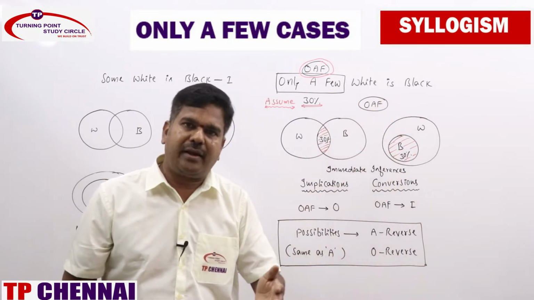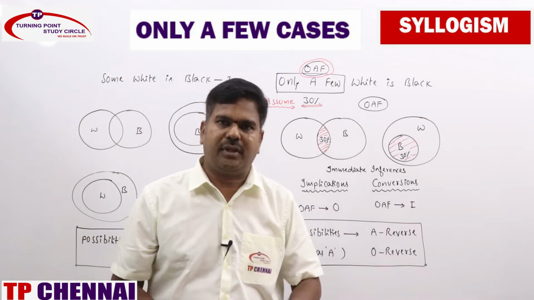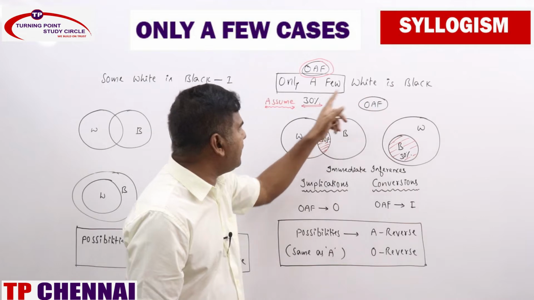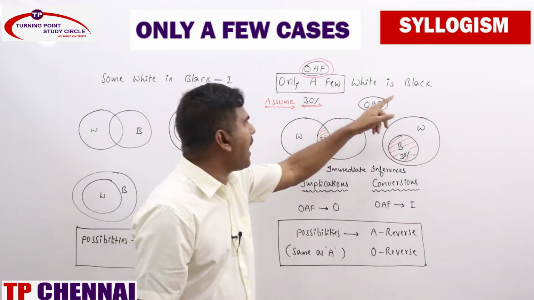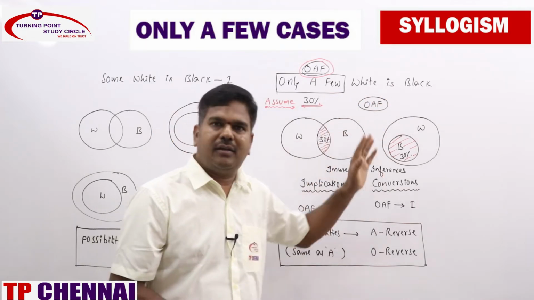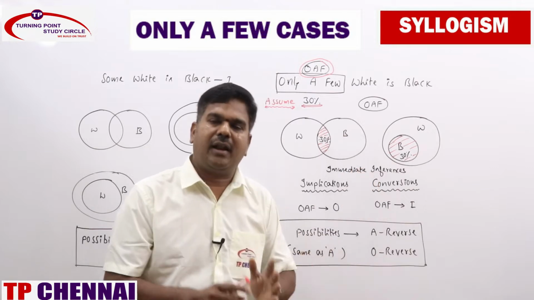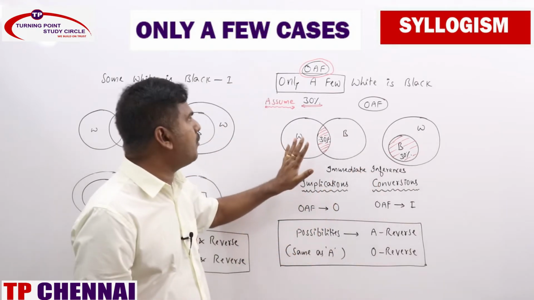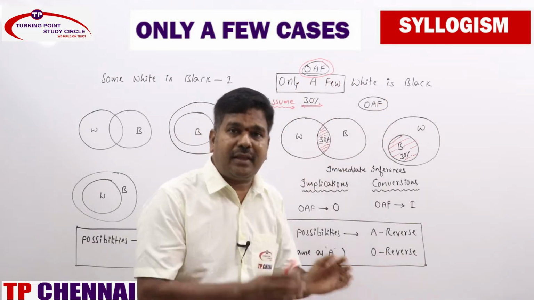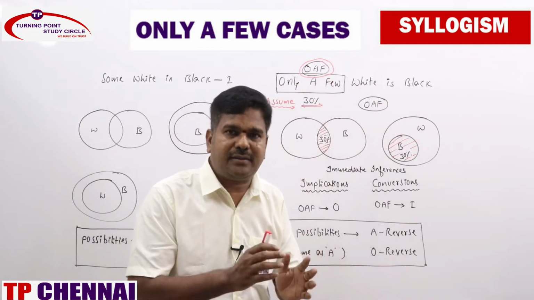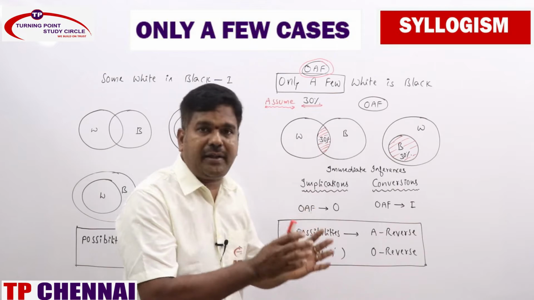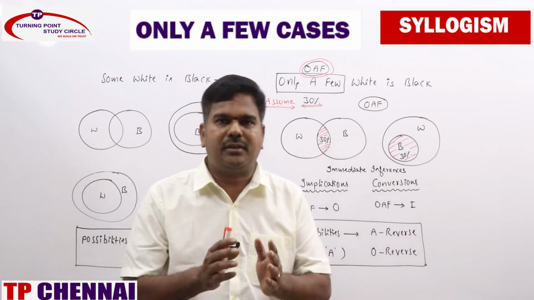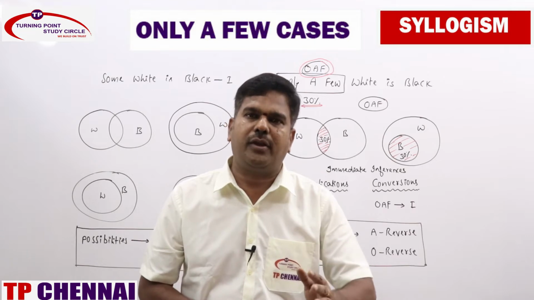It will give more clarity for you in order to solve the problems. So OAF reverse, only a few reverse, will be some black is 30% white, or some black is only a few white. Like that you always remember. So this one is nothing but only a few white is black, which means a part of white is black. Always remember, a part of white is black. That is the reason we are always assuming 30% white is black, and we are going to solve the problems.